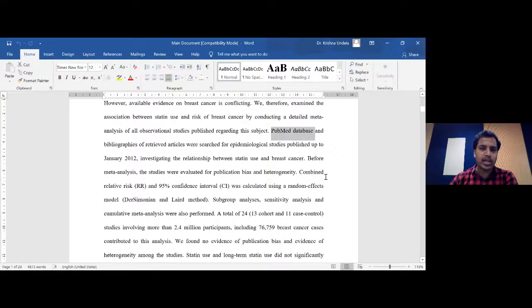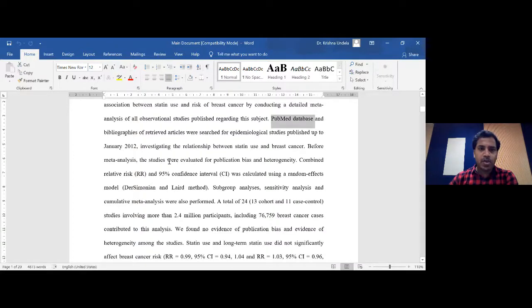Maybe by this you can understand that at least one database is also fine, and PubMed should be the one. If you're using only one, that should be PubMed, because we should not miss PubMed in any case. It is freely available and has lots of resources, and almost all the standard articles you will get from PubMed. Apart from that, you can use Google Scholar and any other database based on the availability to you and the university subscription.